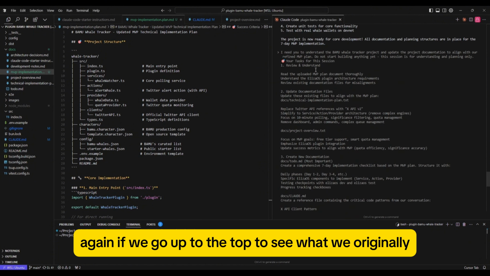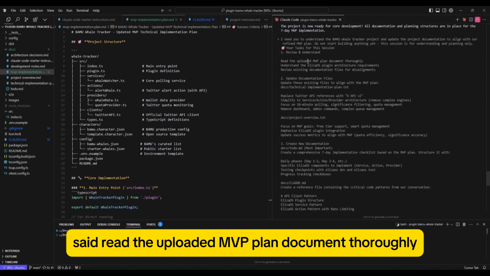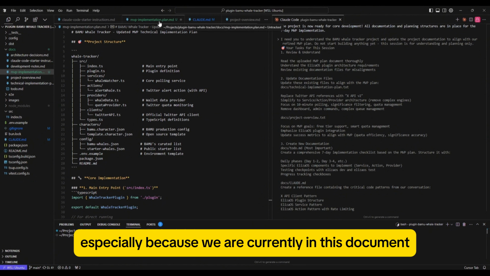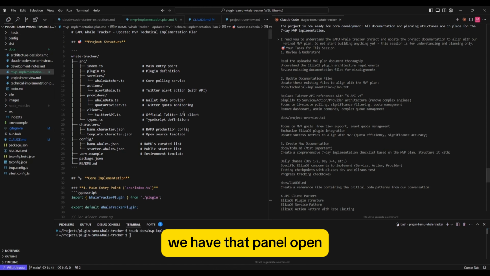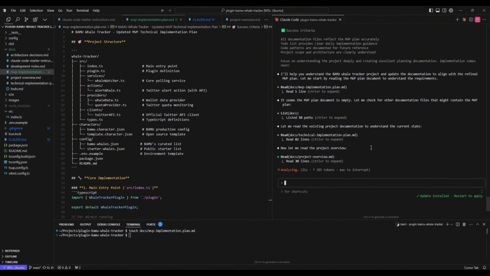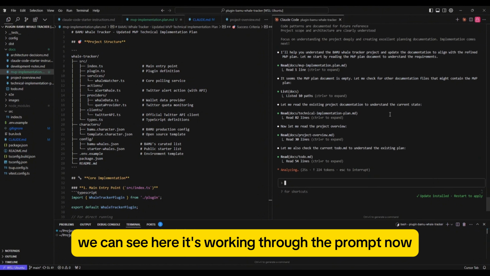Again, if we go up to the top to see what we originally said, read the uploaded MVP plan document thoroughly. It should know, especially because we are currently in this document, we have that panel open, that that's the one we're referencing. We can see here it's working through the prompt now.